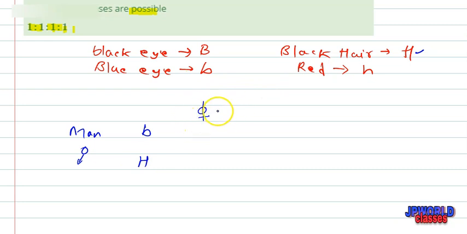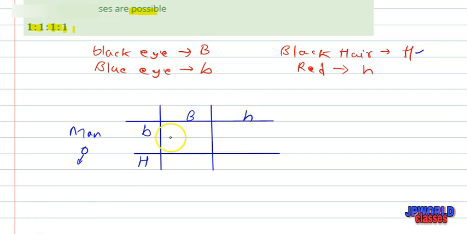We talk about the ratio. Here the woman is with B and small h, and if we cross between this man and woman, B from here and b from here will be a dominant character for eye color.